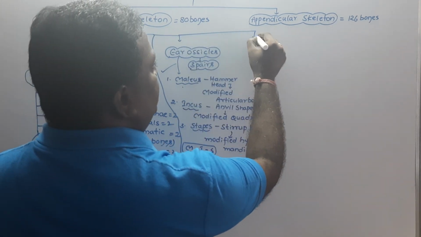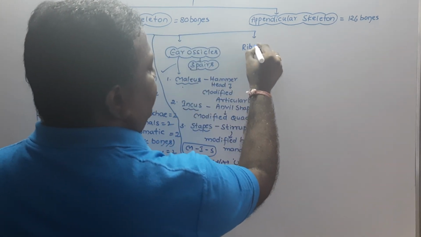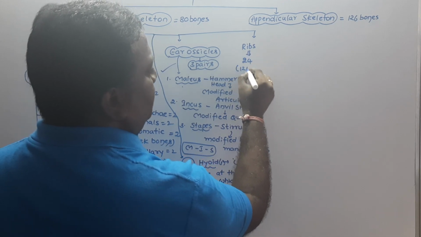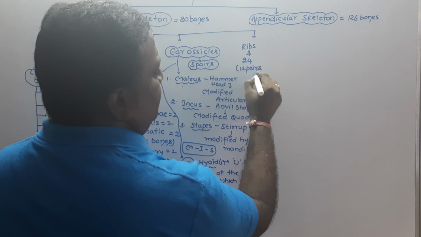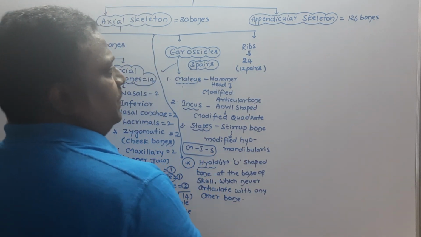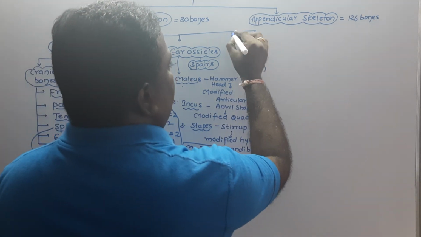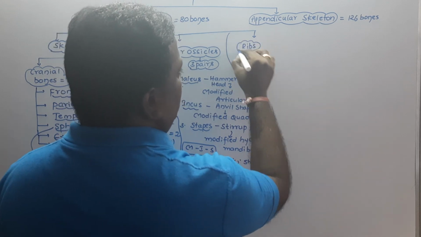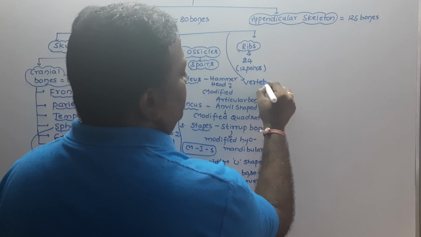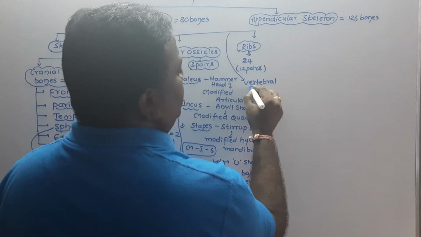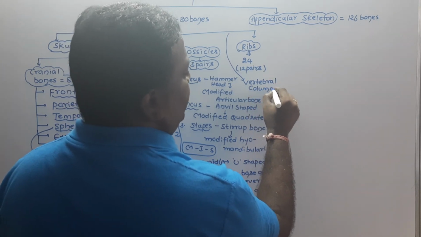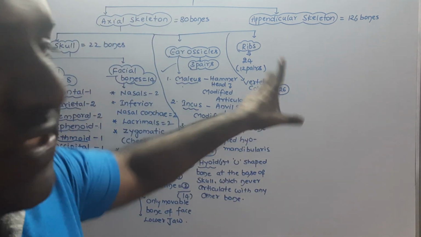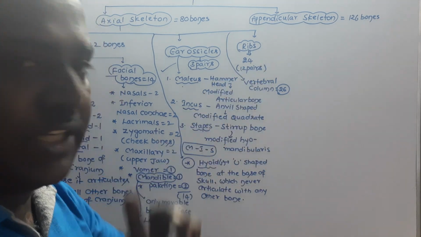Next to this, we had ribs. The total number of ribs is 24, that is nothing but 12 pairs. How many ribs are present? 12 pairs of ribs are present. Along with ribs, we had the vertebrae. The vertebral column has 26 vertebrae. How many vertebrae are present? 26 vertebrae are said to be present here.